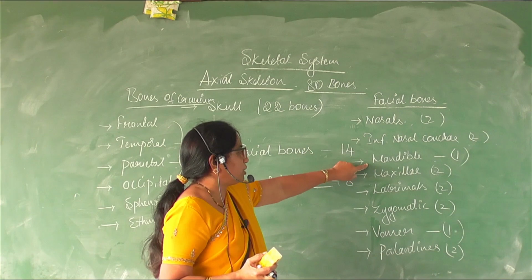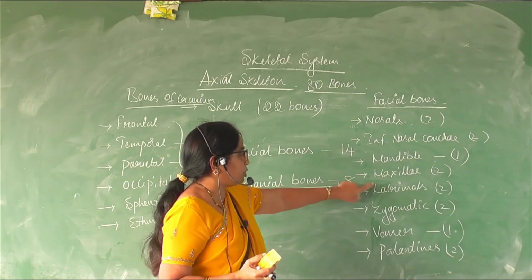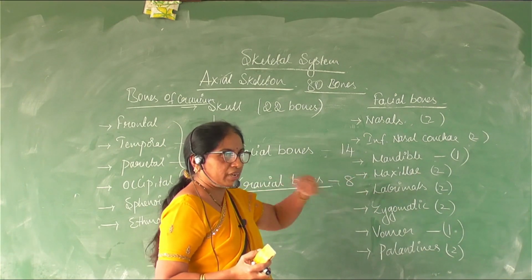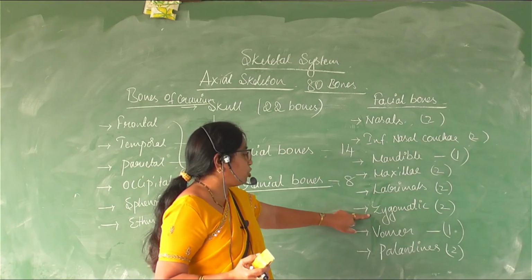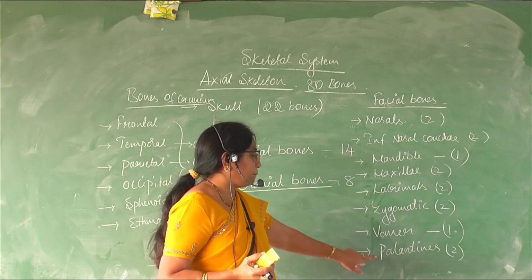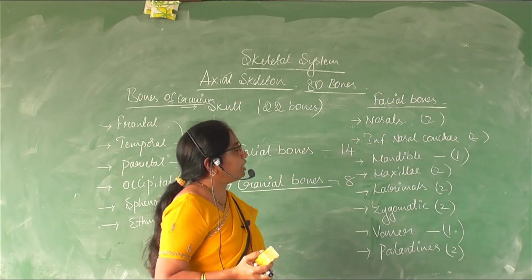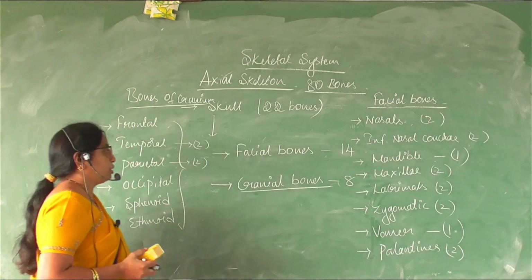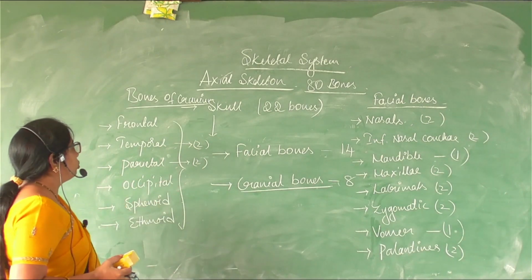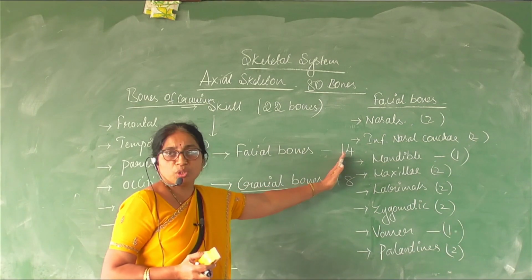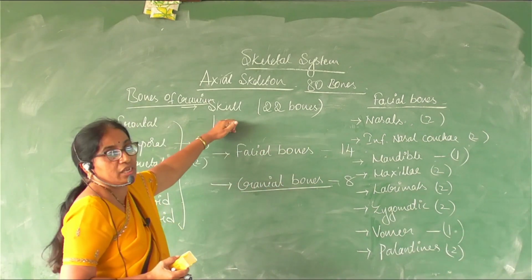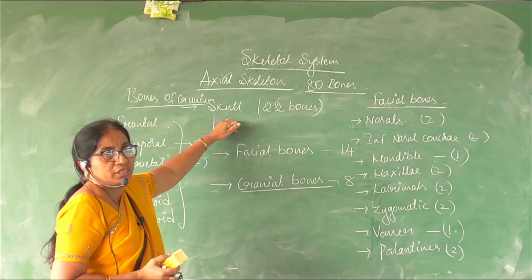So mandible, the jaw, the maxillae, the upper jaw, the lacrimals, the ones which form the eye orbits, zygomatic, vomer, palatines. So these are the different bones of the face. These are the 8 bones and these are the 14 bones which make up the 22 bones of the skull.